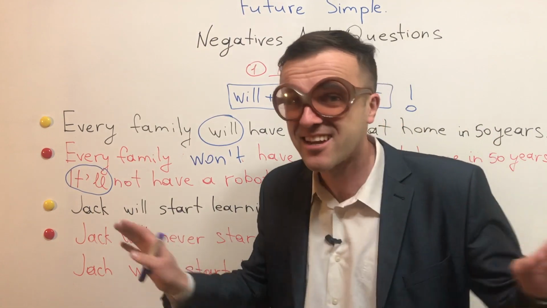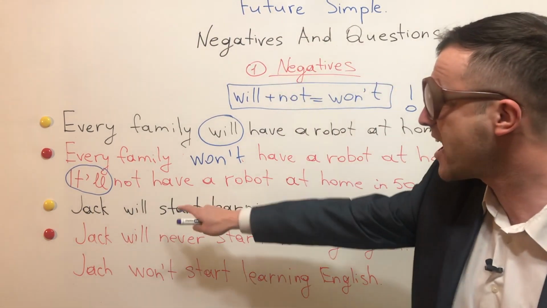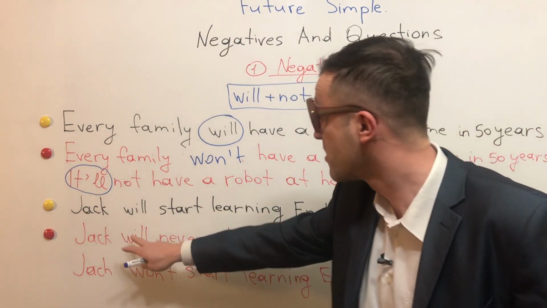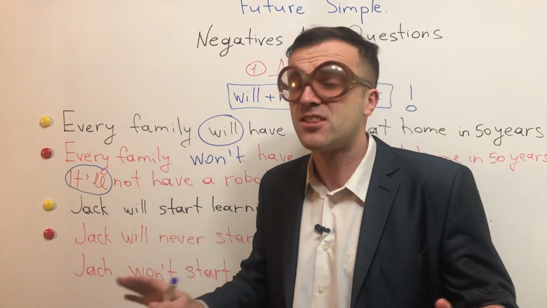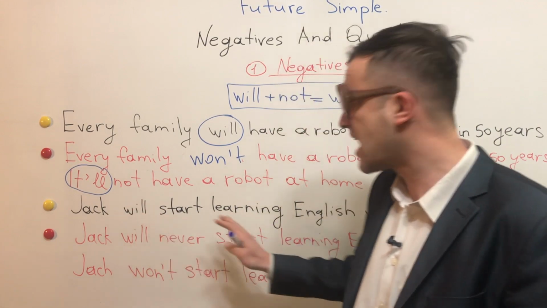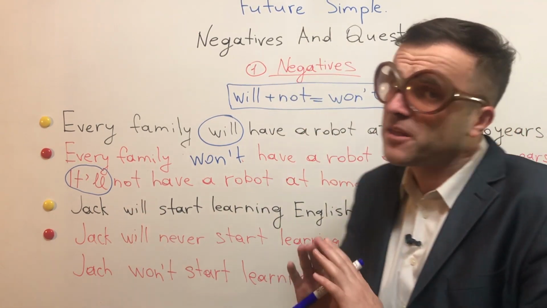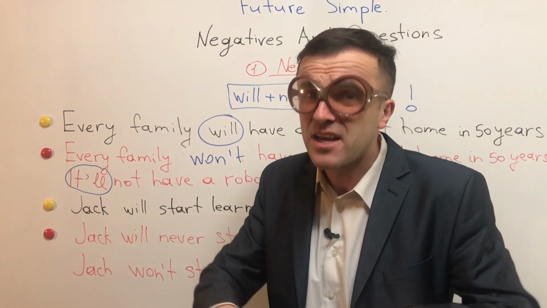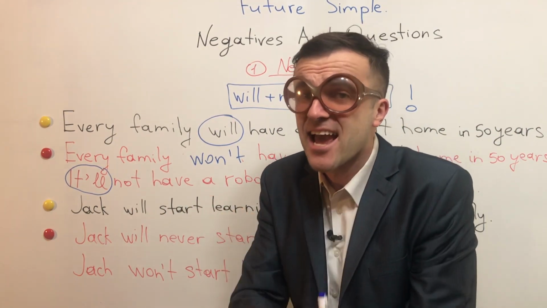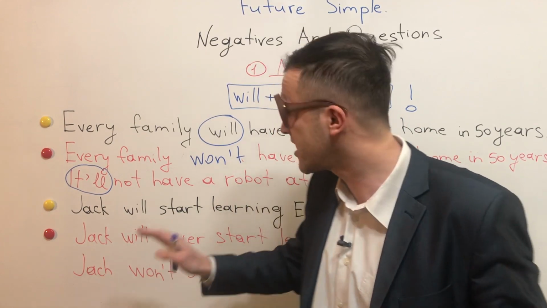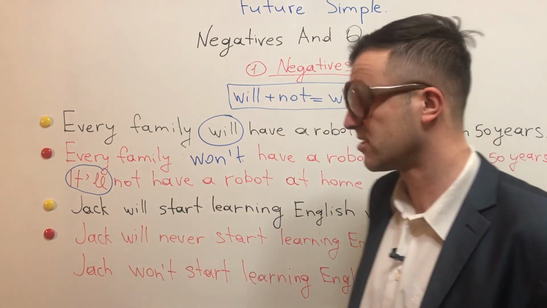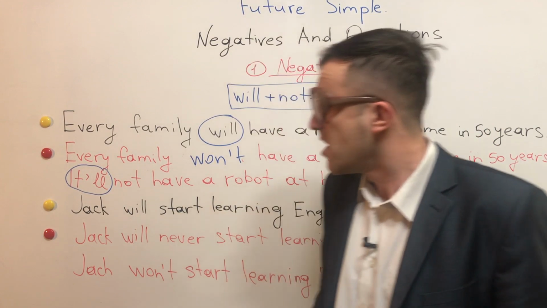But pigs cannot fly, so Jack will never start learning English. So we can't say that Jack won't never start learning English. It's incorrect, because in English we can't use double negation. We can't say Jack won't never start learning English, alright?